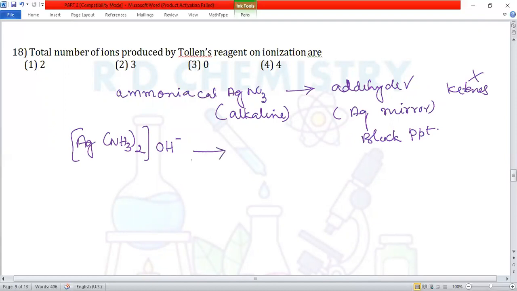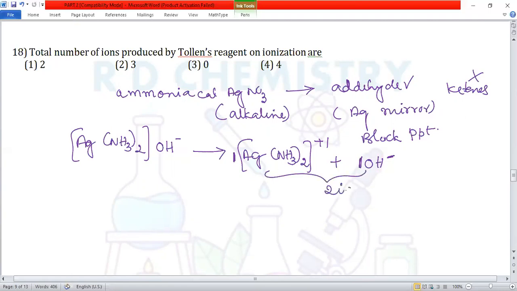So it is a silver ammine complex. We'll split and write [Ag(NH3)2]+. The coordination number of silver is 2, so 2 ligands are there, plus OH minus with 1 minus charge. Therefore, the complex has a plus 1 charge. One complex cation and one anion are there, so altogether 2 ions are produced. Option number 1 is the answer.